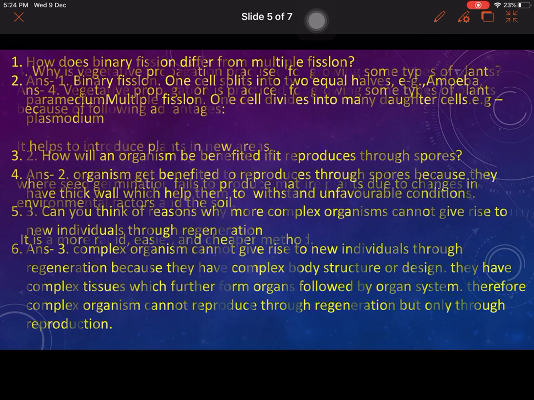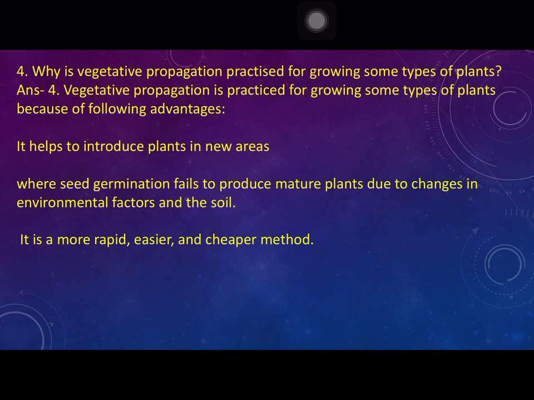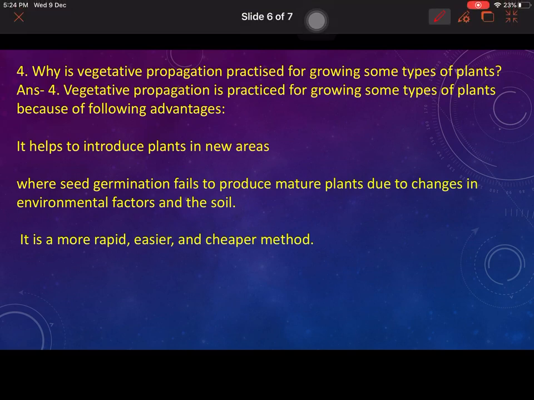Question number 4. Why is vegetative propagation practiced for growing some types of plants? There are different reasons for this. First, it helps to introduce plants in new areas. Second, where seed generation fails to produce a mature plant due to changes in environmental factors and the soil. And third, it is a more rapid, easier and cheaper method.